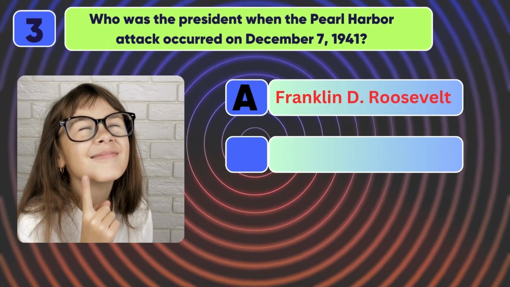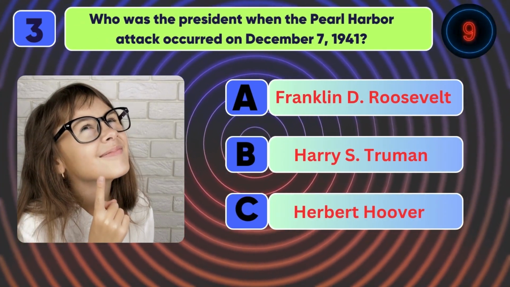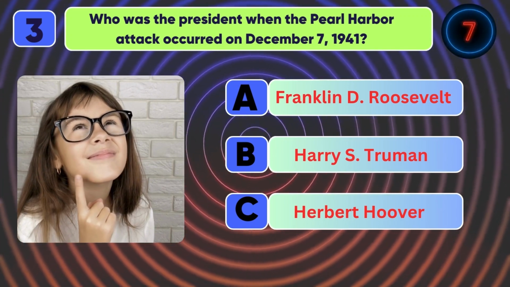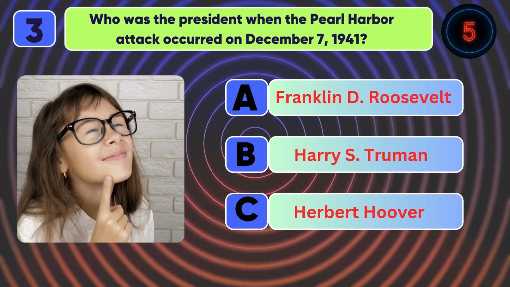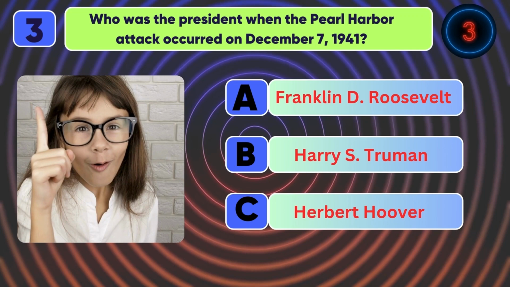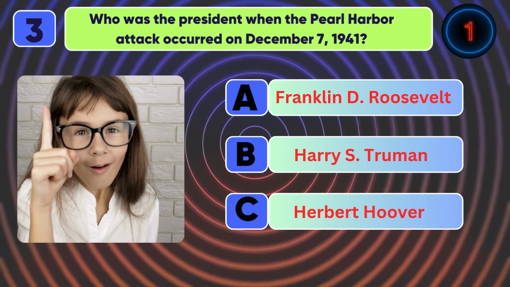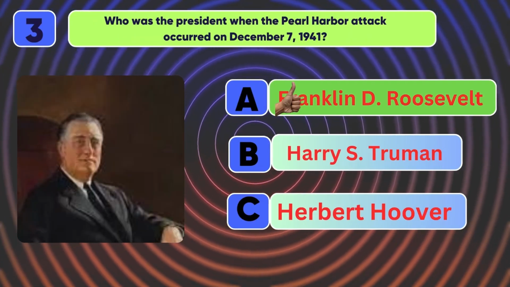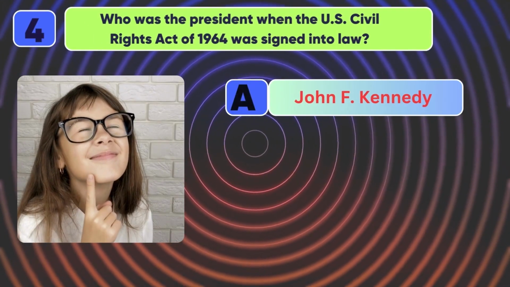Who was the president when the Pearl Harbor attack occurred on December 7, 1941? The answer is Franklin D. Roosevelt.